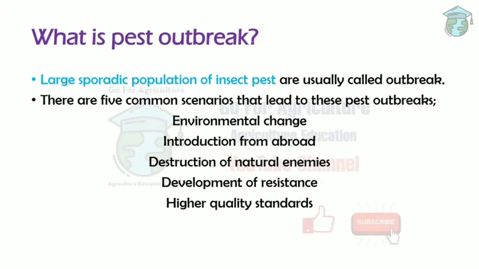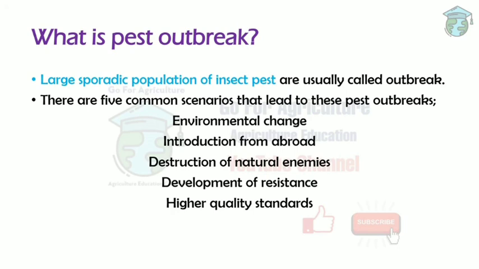Next, what is a pest outbreak? The large sporadic population of insect pests is usually called a pest outbreak. There are basically five common scenarios that lead to pest outbreaks. The first is environmental change. If the environment is good enough to increase their population, a pest outbreak occurs. Like in the case of locust, we all know locust outbreaks happened during this lockdown. So environmental change is one of the factors that cause an outbreak.